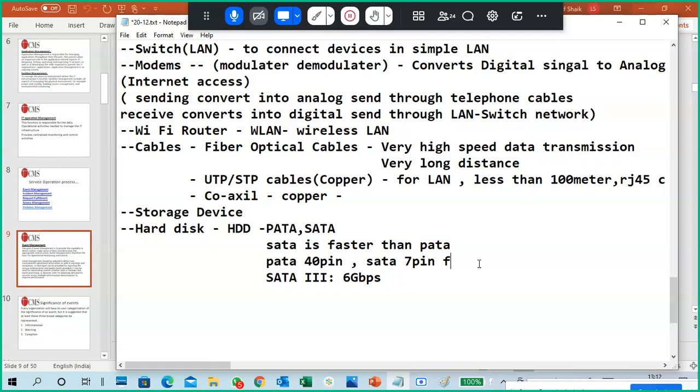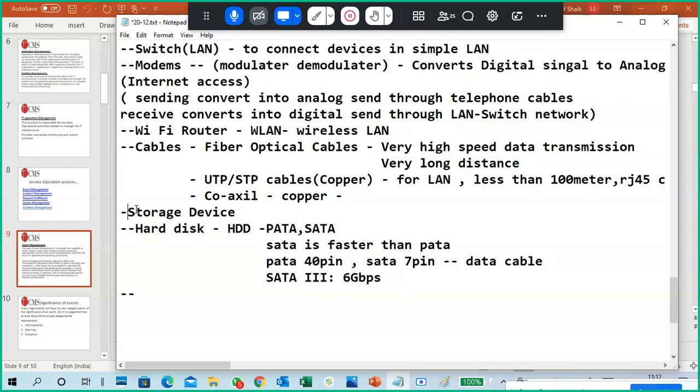The data cable is 40 pin in a PATA. SATA is faster than PATA. For example, SATA 3, the current version, is 6 Gbps.